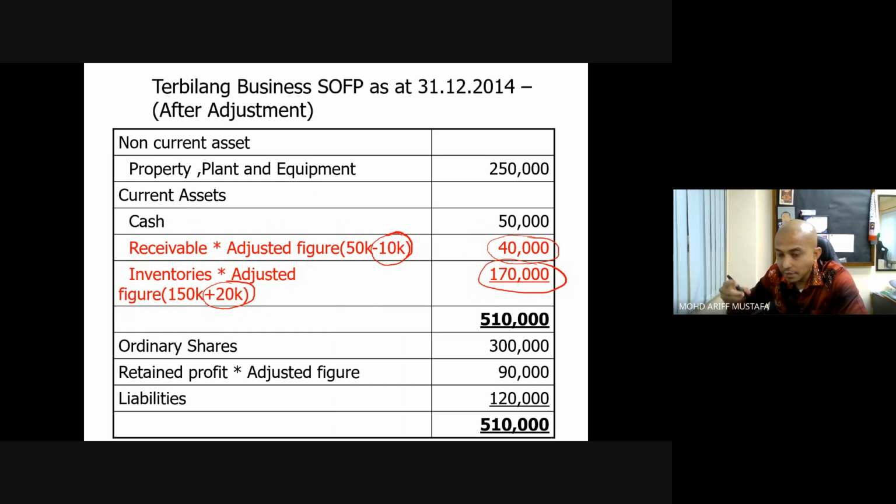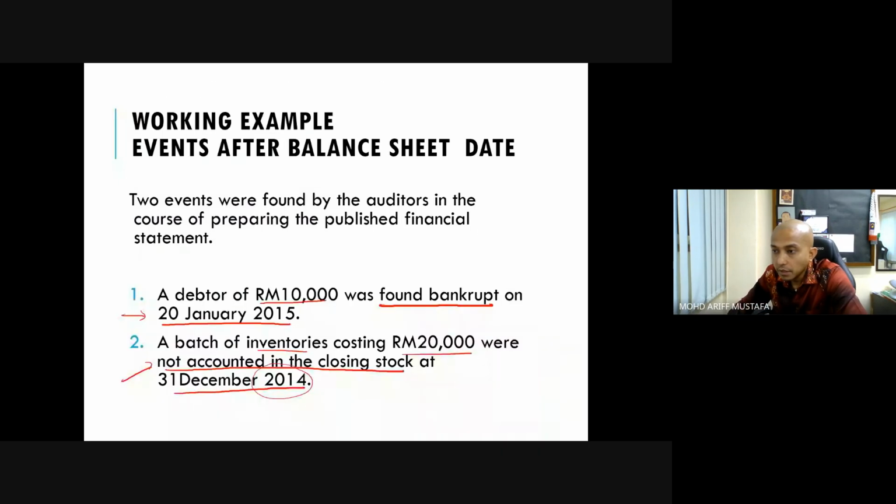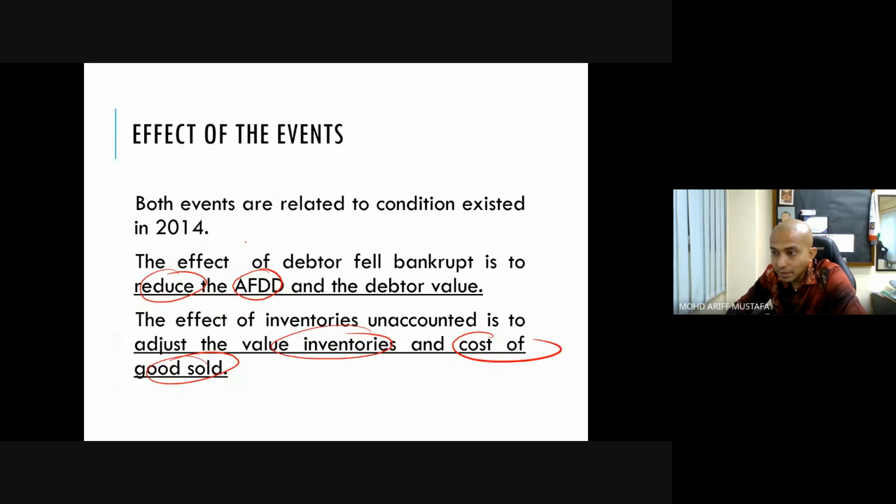We know that net receivable is account receivable or trade receivable less the provision for doubtful debt or allowance for doubtful debt. So that's why it is increasing by 10,000. For us to increase the provision for doubtful debt by 10,000, what should we increase, guys? That 10,000 was found bankrupt, right? So what should we increase?